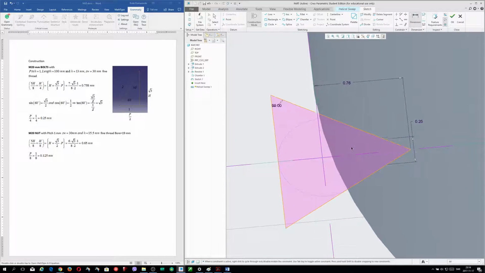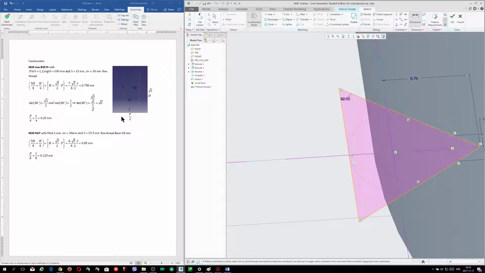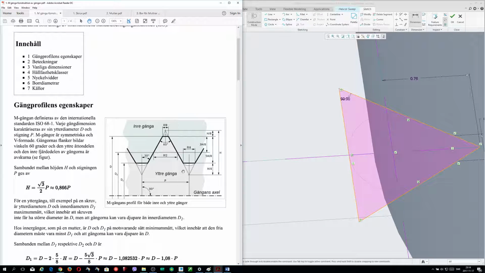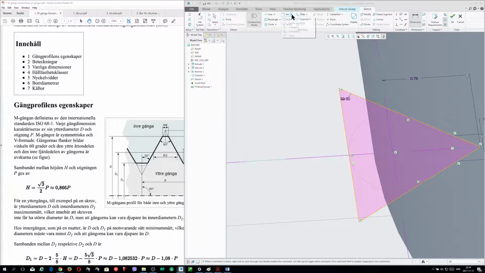Now, I will do this one here. This one. How can I do it? I will take arc with center and ends.